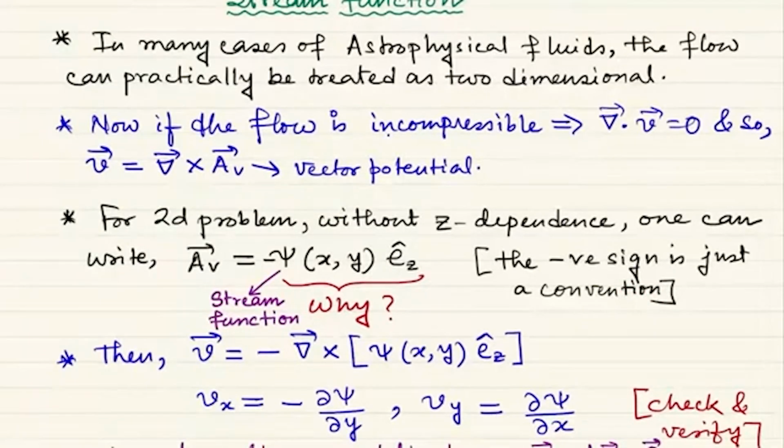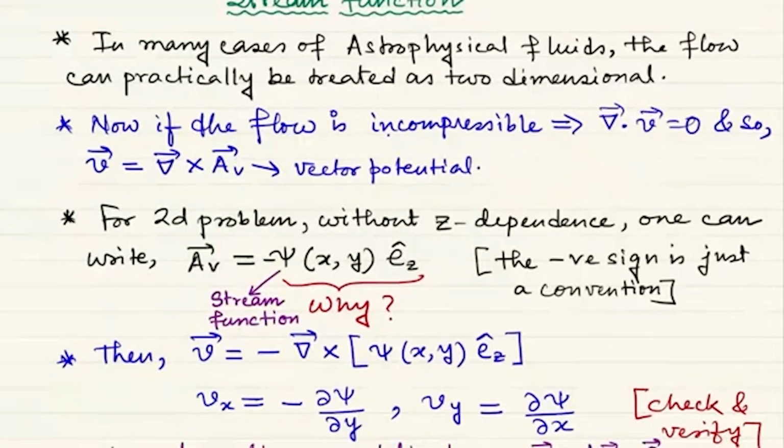Whenever the vector potential can be written in this form, and that is only possible in the 2D case, then this scalar function is called a stream function. So stream function is not a general concept. First of all, your flow has to be incompressible. Then your flow has to be practically 2-dimensional. Then only can you talk of a stream function. So streamline is general, stream function is not that general. The minus sign is chosen only by convention. You can just say it is plus psi. That is also possible.